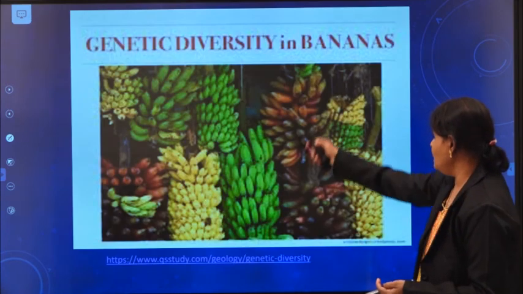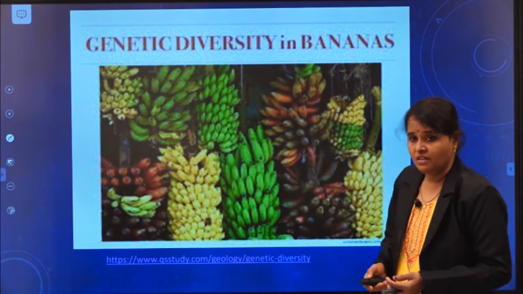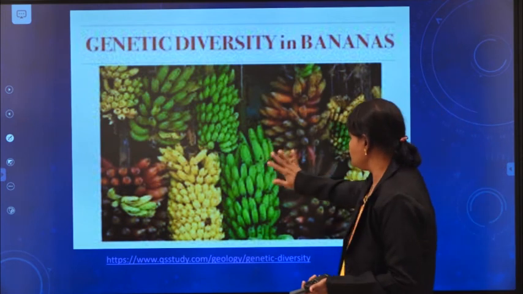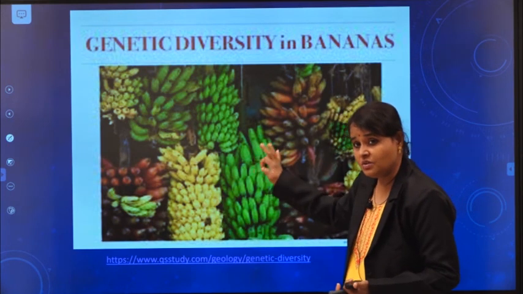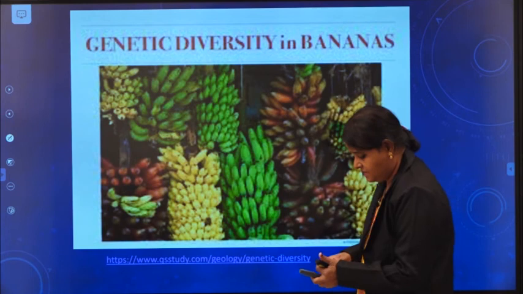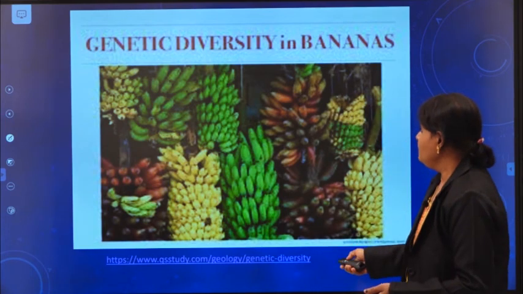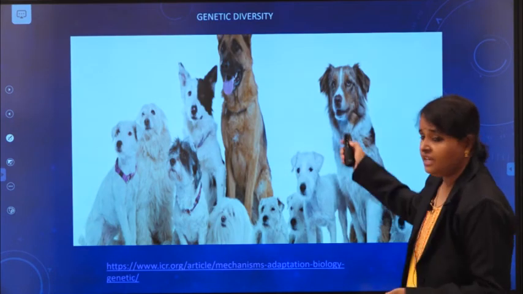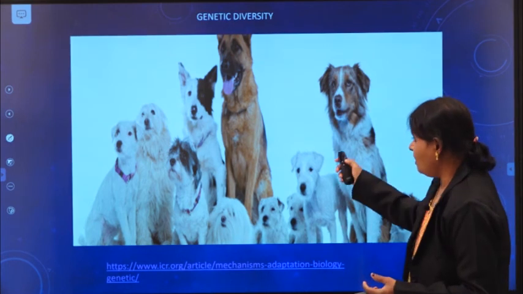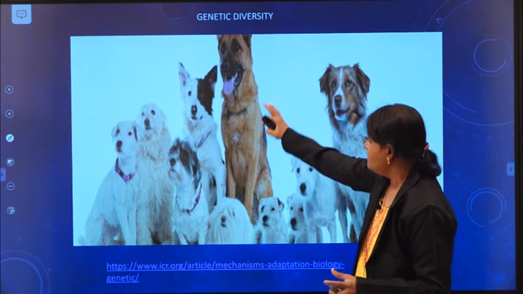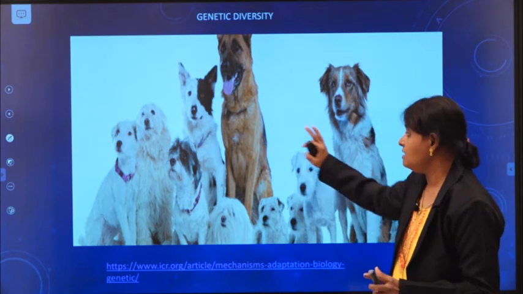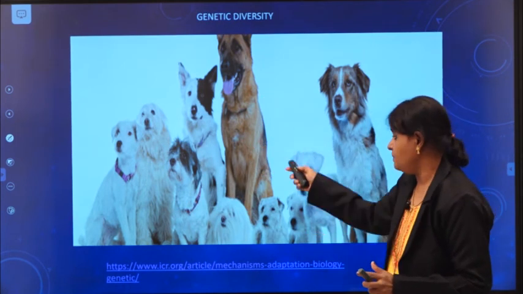See, this is the example of genetic variation. You can see the different colors, green color, yellow color, red color, different colors you are seeing with respect to genes. You can see here genetic diversity. See the color, all are dogs only. You can see the color and the size and all. So this is a genetic diversity example.